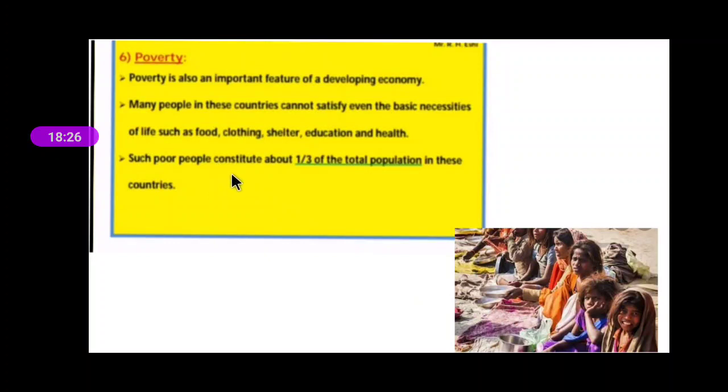Such poor people contribute about 1/3 of the total population in the country. If we talk about the ratio, out of the total population, 1/3 are the poorest people of the country, who are not even able to get two times a meal.